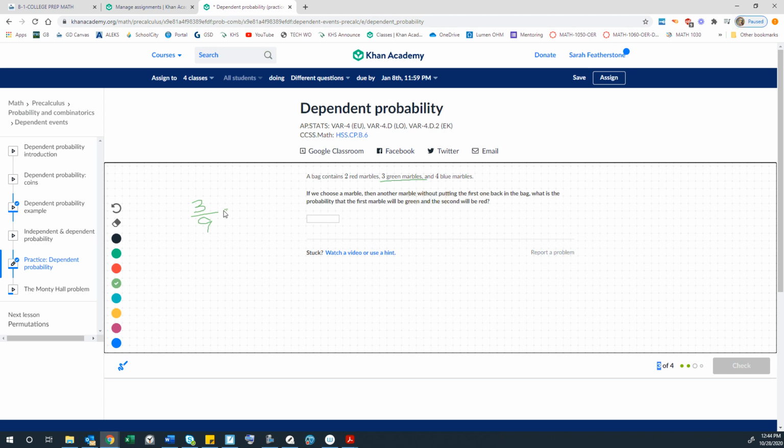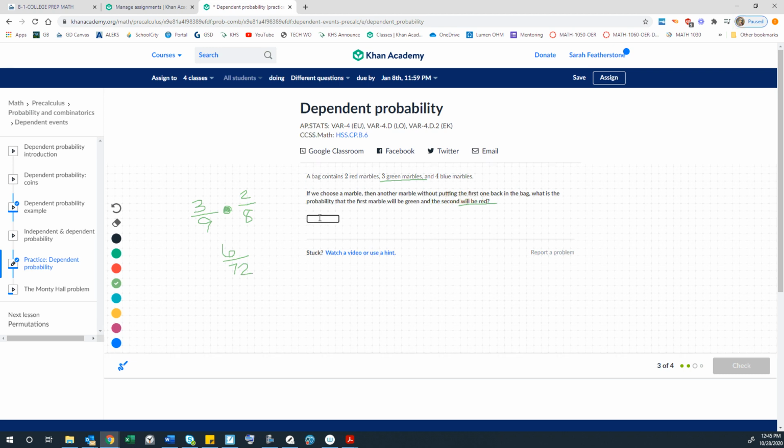So now that marble is not going back in. So we're going to find the chance of getting the second one is red, but now we're down to only 8 marbles. We've taken out a green one, and so there's still 2 red marbles left. So there's only 8 marbles, so 2 out of 8 chance of getting a red one. So now we multiply these together, so we get 6 over 72, which I believe reduces to 1 out of 12. So I could type in 6 divided by 72 or 1 divided by 12 and check my answer, and I've got it.